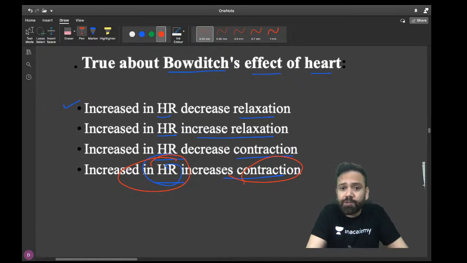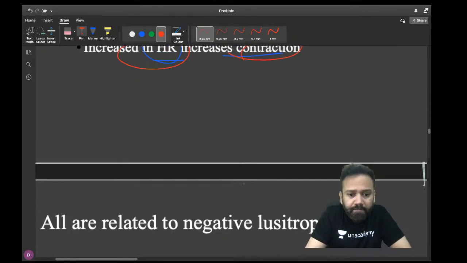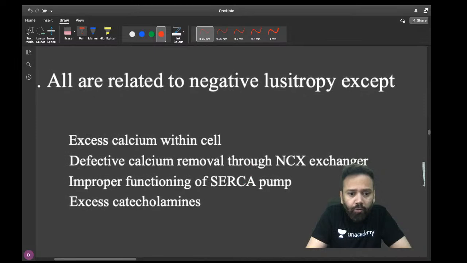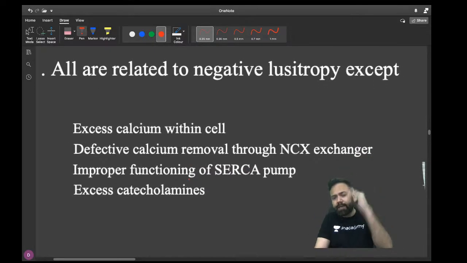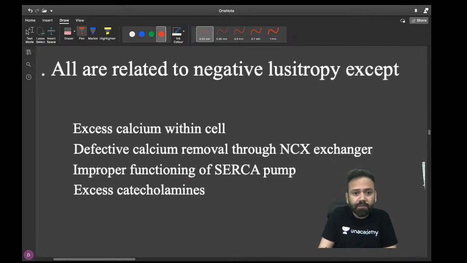It has been asked in JIPMER, so it can come in your NEET PG, AIIMS, and many other examinations. So you should remember that increase in the heart rate increases contraction. I hope this point is clear to everyone. See, so many questions on the same topic. These all are questions from one year only. A lot of questions are from cardiology, and that too hemodynamics.